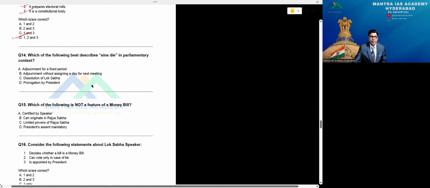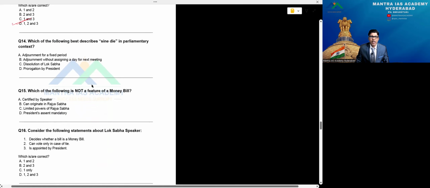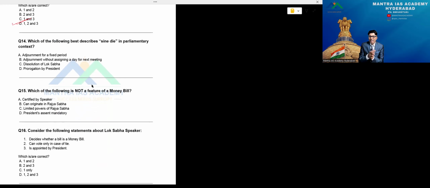Which of the following best describes sine die in parliamentary context? For example, adjournment of the concerned house for 1 day, 2 days, or 1 hour, 2 hours, next day, that's in the purview of the Speaker, no doubt. But summoning and proroguing is in the hands of the President of India.